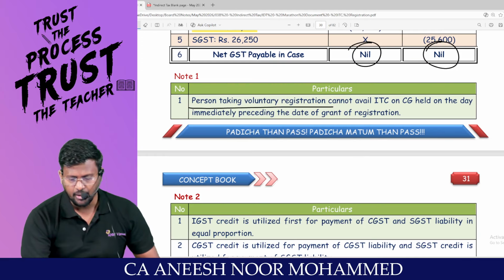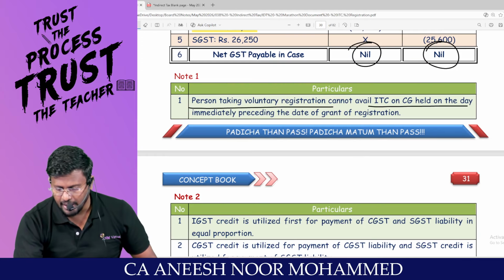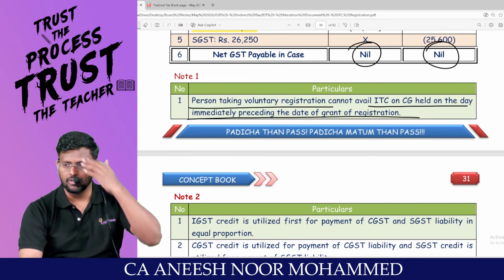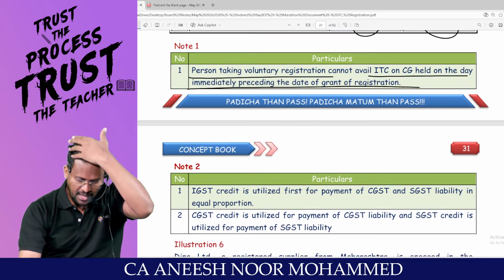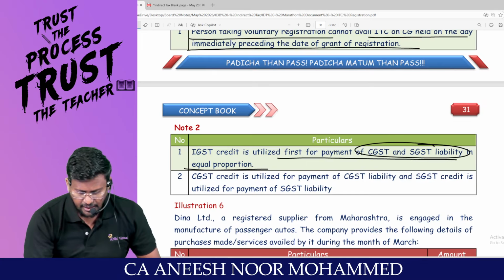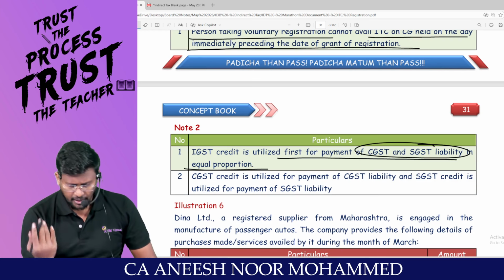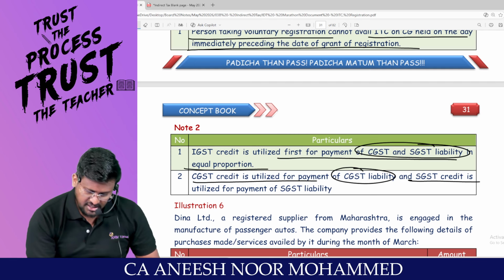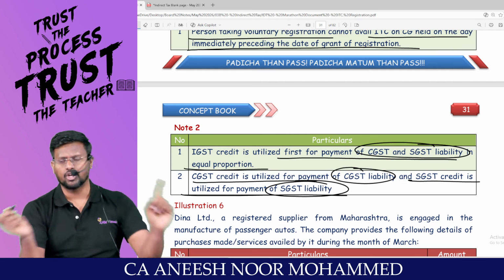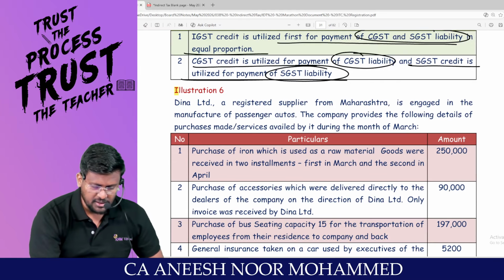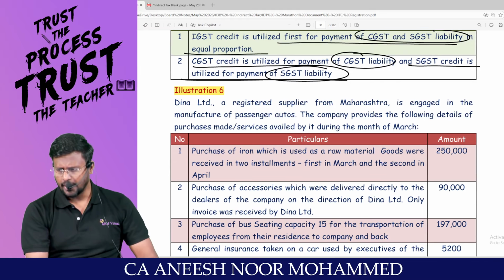So a person taking voluntary registration cannot avail ITC on capital goods held on the day immediately preceding the date of grant of registration. Are you clear with this provision? IGST credit is utilized first for payment of CGST and SGST in equal proportion, because any manner, any proportion. CGST credit is utilized for payment of CGST liability and SGST credit is utilized for payment of SGST liability, because cross utilization is not permitted. Are you all really with me? With this, illustration number 5 comes to an end.